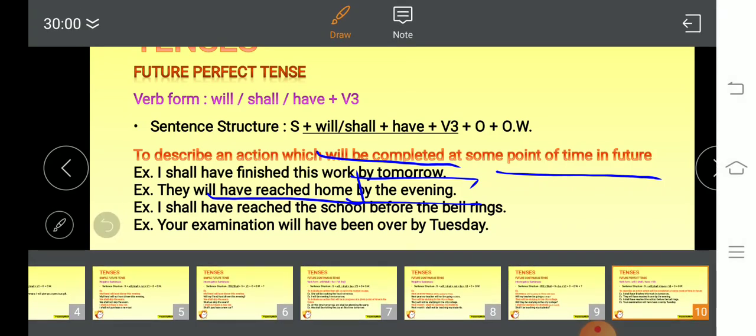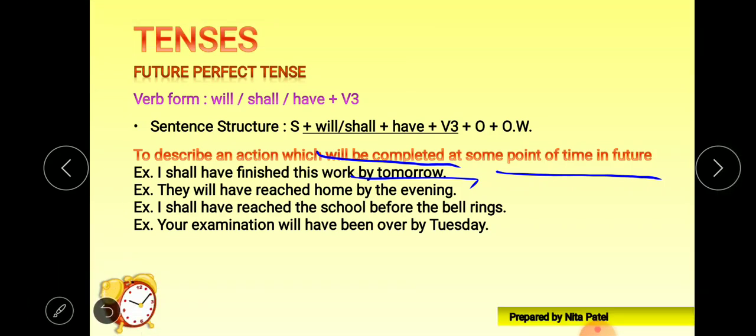I shall have reached the school before the bell rings. So this is what our daily thought, that if I go by this time, I shall have reached the school before the bell rings.